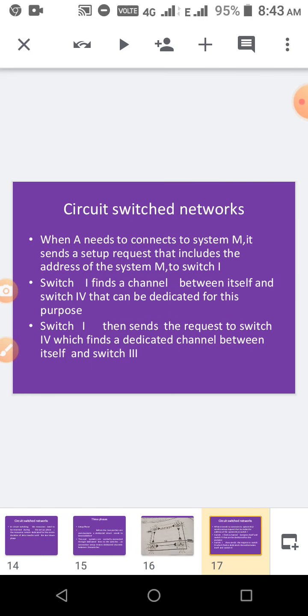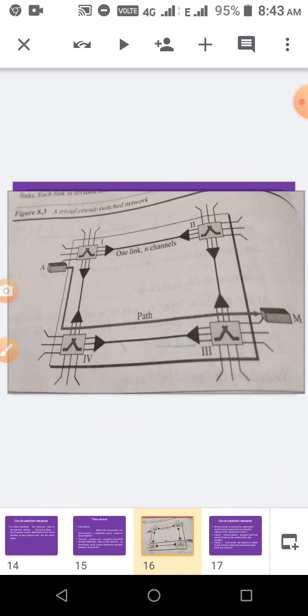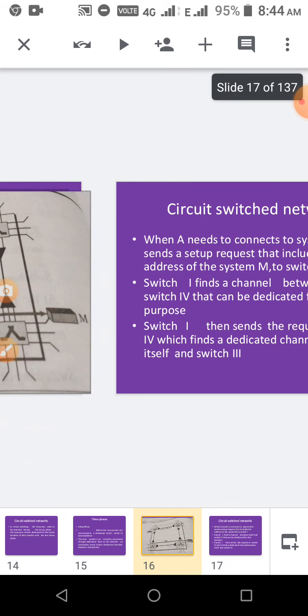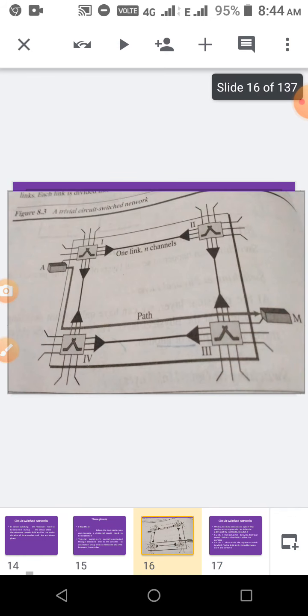So switch 1 finds a channel between itself and switch 4. So first the end system gives the request. First we have to give request and then acknowledgement, then only we can transfer data. First we are reserving everything. So the request we give to the first switch, and then that gives to 4. See, this is the path now, 1 to 4 and then 3 and then to M. This way is explained here.